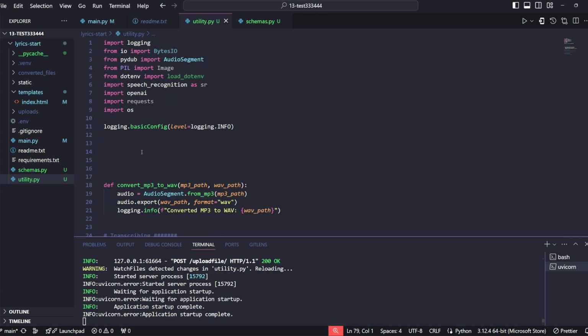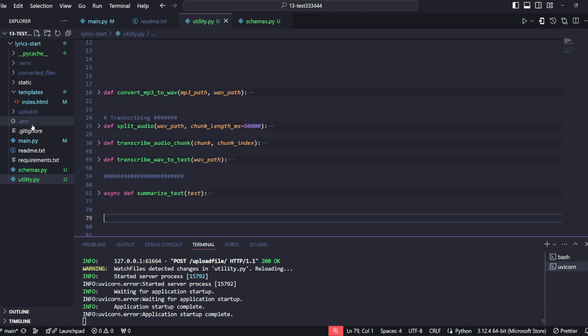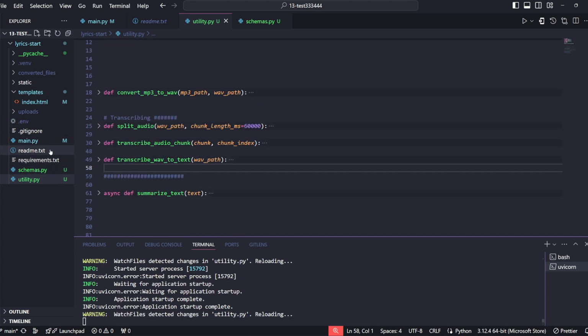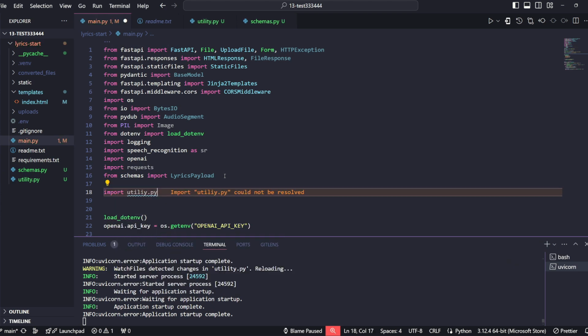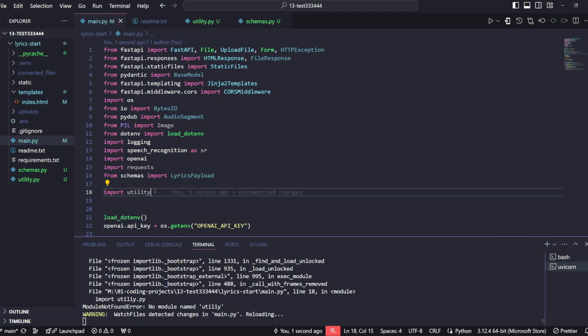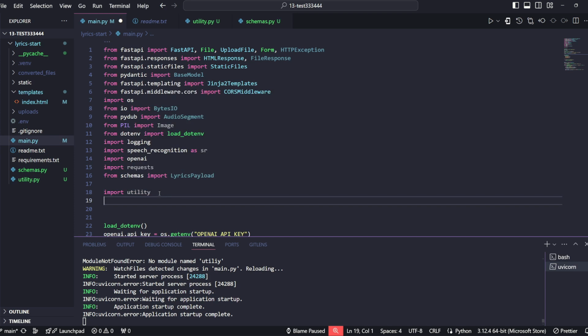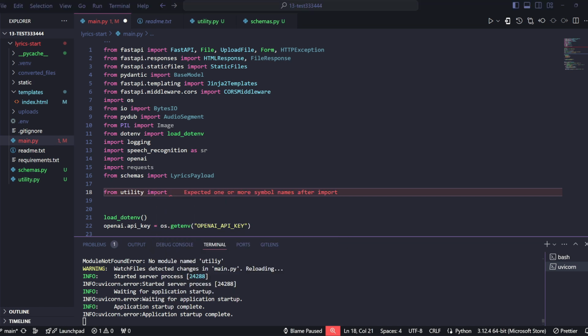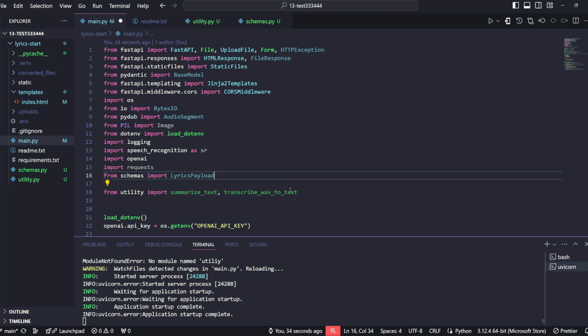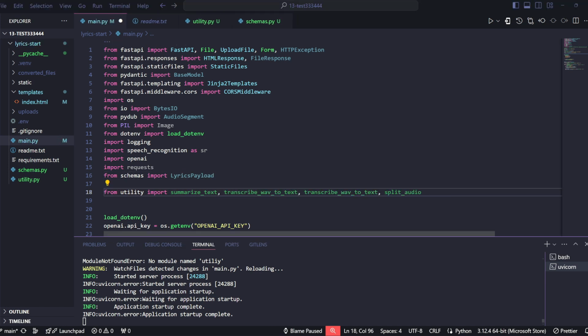So with this, we can now return to the main.py and make sure that all this is imported. The first thing we'll do is write import utility.py, sorry, not py, import utility. So now we should be able to use all of the functions that we have defined. Oh, no, let me particularly name them. So from utility, we will import, and then we can do all of these functions. It was summarize text, transcribe, another transcribe, split audio, and our last one, convert MP3.